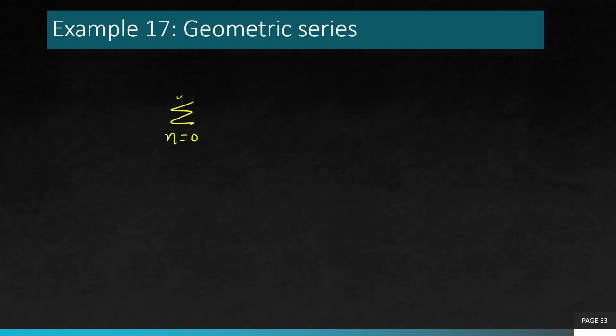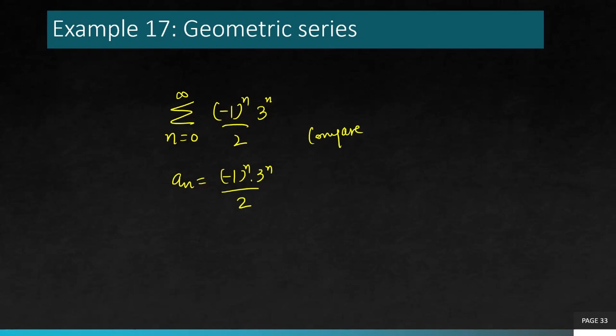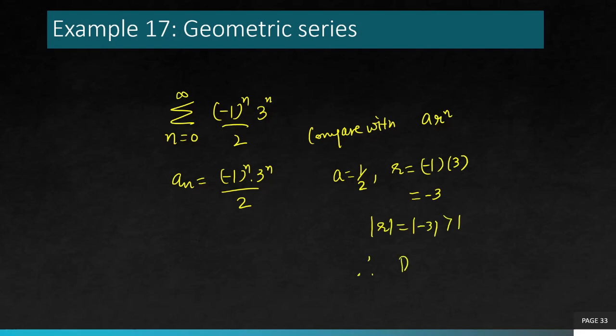Summation n is 0 to infinity, negative 1 to the power n, 3 to the power n over 2. Now in this case, an is this whole term. If you now compare it with ar^n, it's easy to see that a is 1 over 2 and r is negative 1 and positive 3. It's minus 3. So the magnitude of minus 3 is greater than 1. Therefore, this series is divergent.